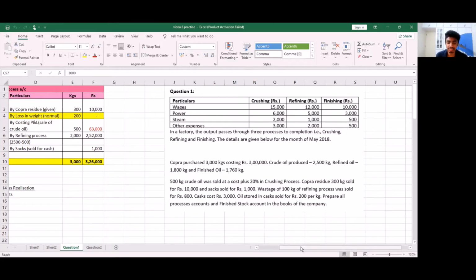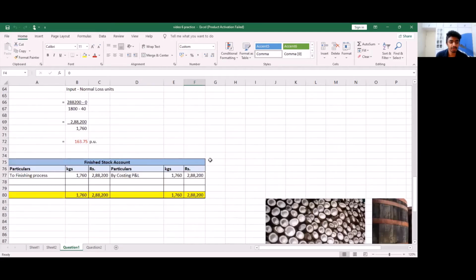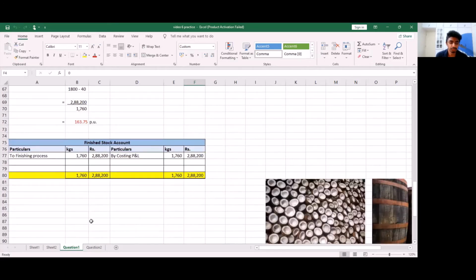The second difference is that these questions are a case of loss in weight, which means there is an evaporation or a loss in weight, which is a normal loss. That is, these loss in weights happen every time when these processes happen, and it's not an abnormal occurrence or an abnormal loss. So in this case, we take the amount as 0 or nothing is realized. And there are a few changes when we calculate cost per unit, as we saw in the question. The third and final difference is that till now we haven't prepared a finished stock account or a finished goods account, and in this question we have. So if these differences are clear, let's go on to question number 2.